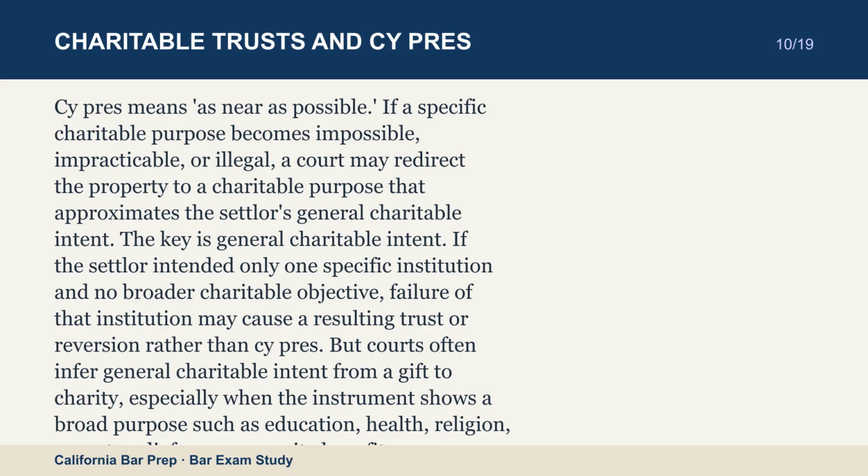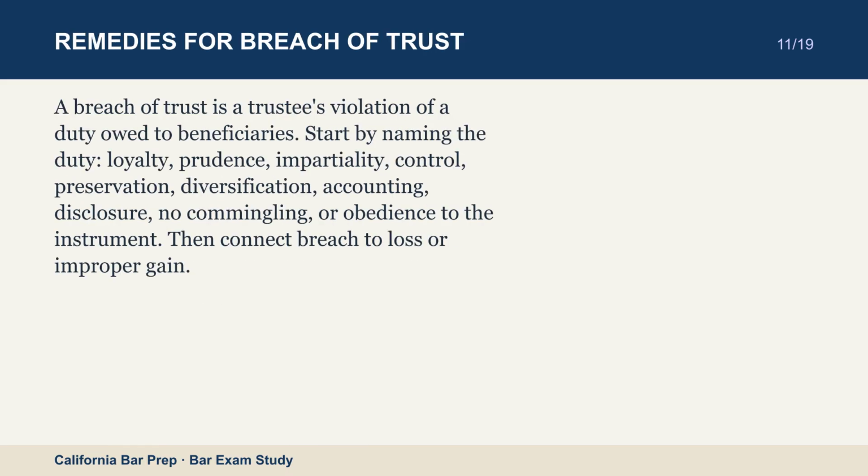A breach of trust is a trustee's violation of a duty owed to beneficiaries. Start by naming the duty: loyalty, prudence, impartiality, control, preservation, diversification, accounting, disclosure, no commingling, or obedience to the instrument. Then connect breach to loss or improper gain.